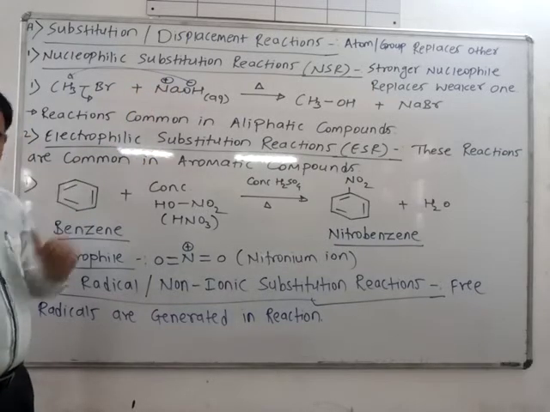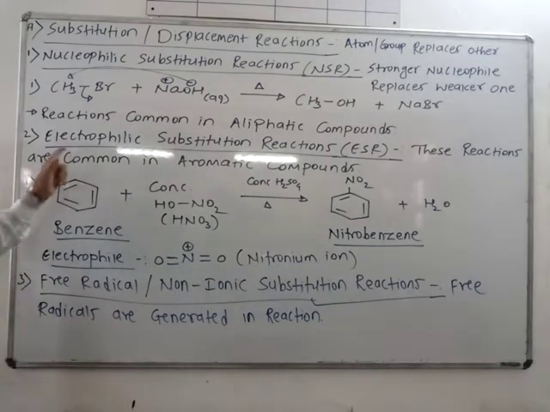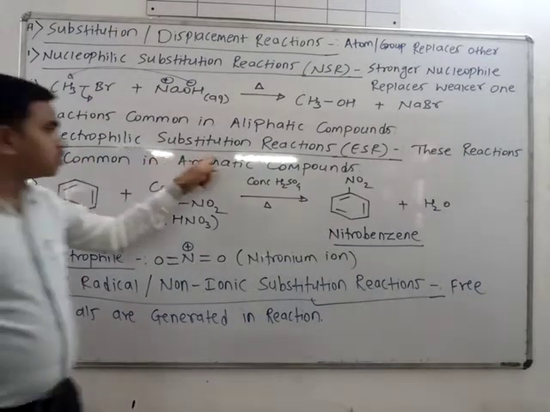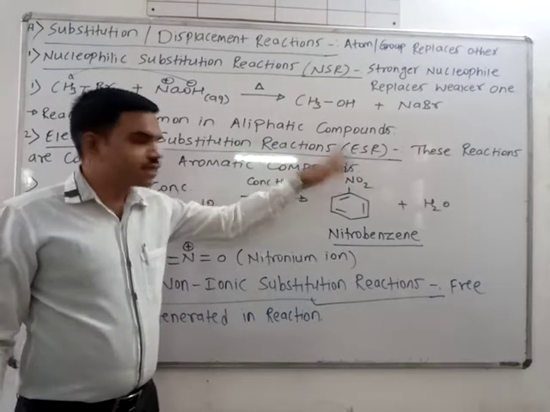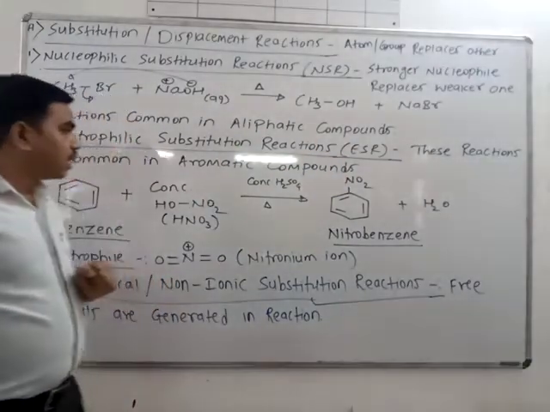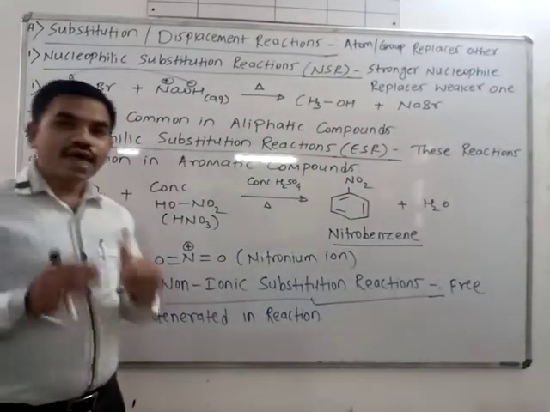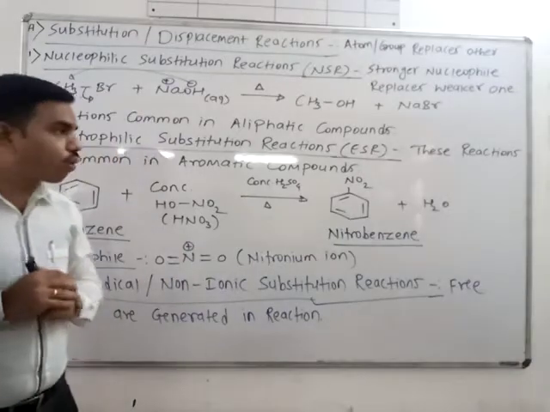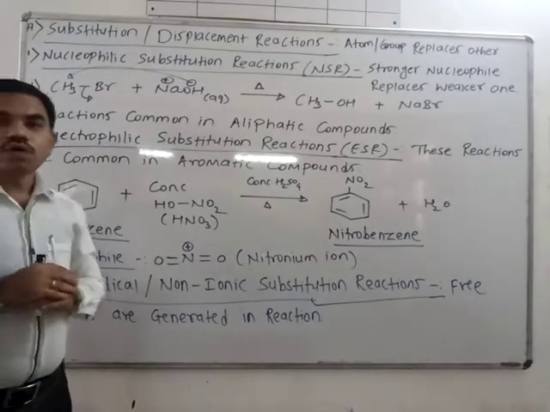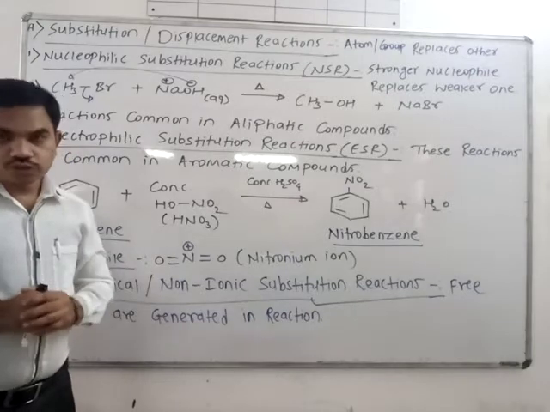Now the second type here, most important, electrophilic substitution reactions, ESR. Now these types of reactions are common in what? Aromatic compounds.